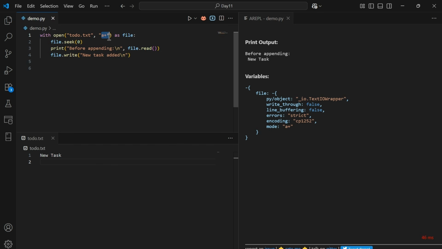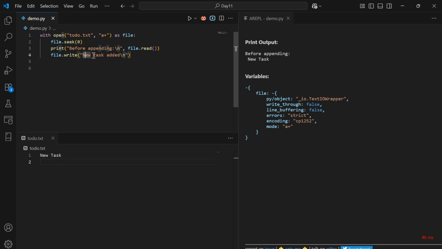Next one is a plus. a plus allows you to both read from the file and append new content to the existing file. But if the file doesn't exist, it creates a new one. By default, the pointer is positioned at the end. So if you want to read the existing content of the file before appending, you need to use seek of 0 to move the pointer to the beginning of the file. Any new data written using write will always be added at the end without affecting the existing content.